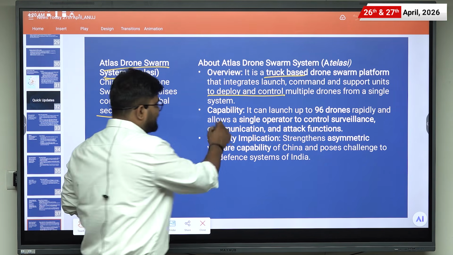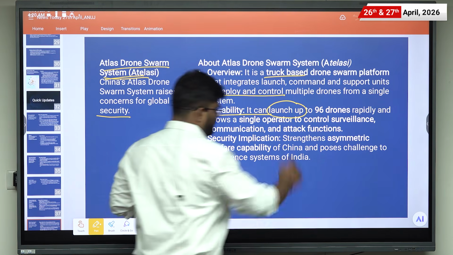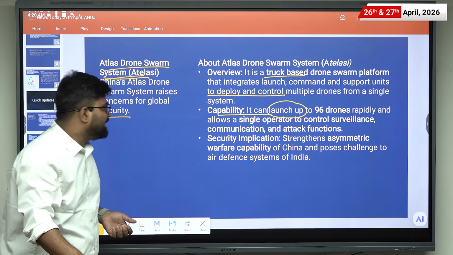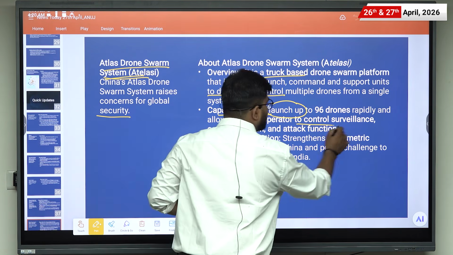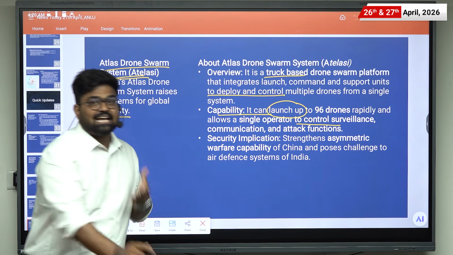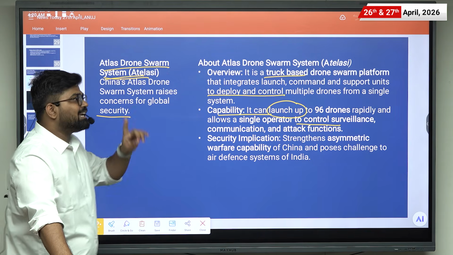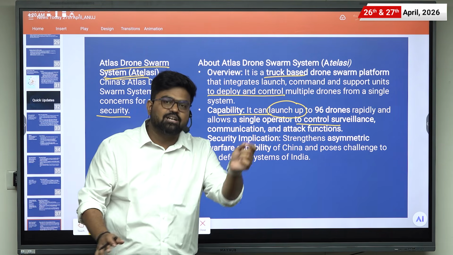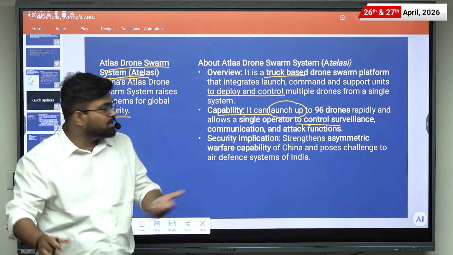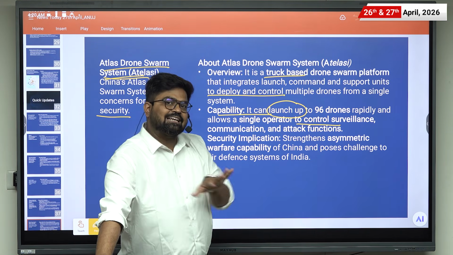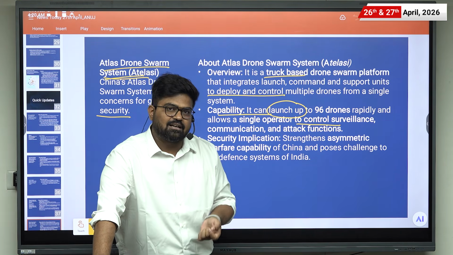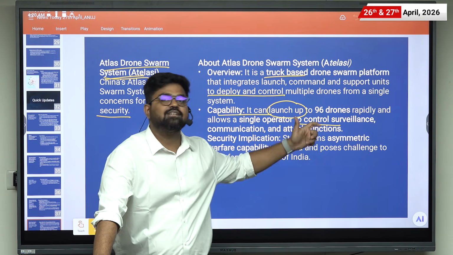And what is their capability? It can launch up to 96 drones rapidly and allows a single operator to control surveillance, communication and attack functions. That is the security threat here. We can deter one drone, or we can deter 10 drones, but if 96 drones are coming in a coordinated manner, it becomes a security issue.